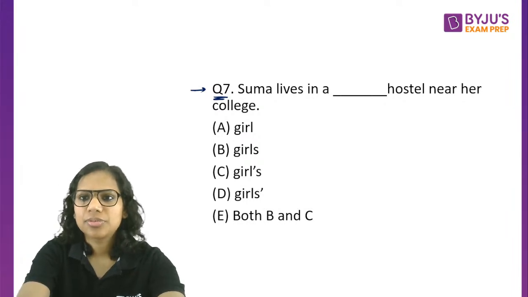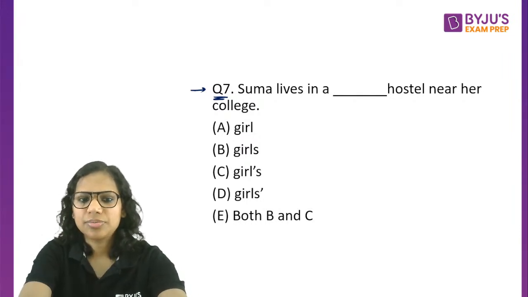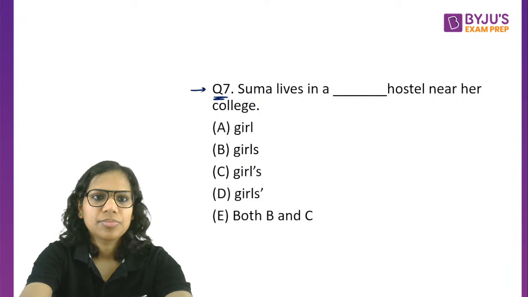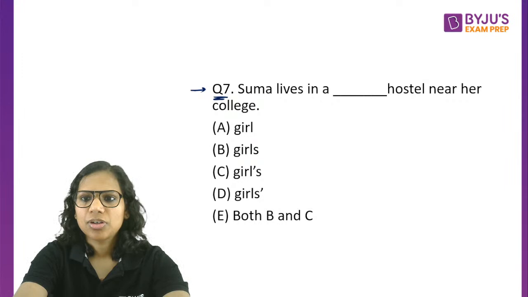Okay. So Praveen says D. Vishal says A. B, C, D. All right.